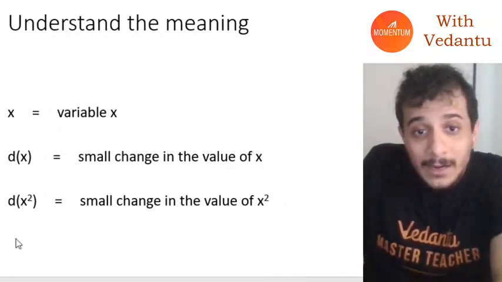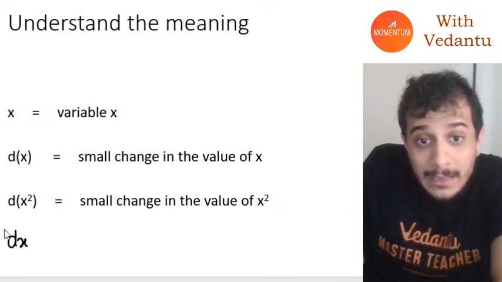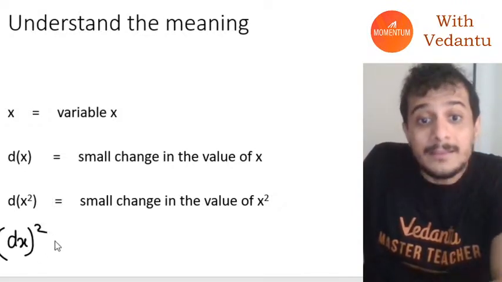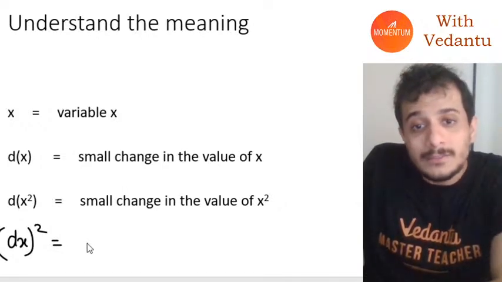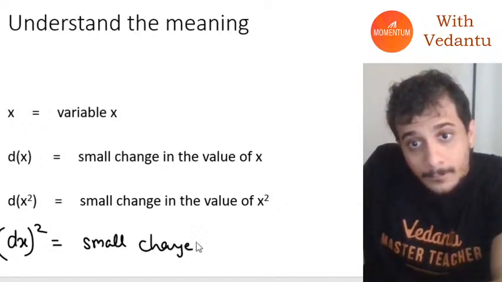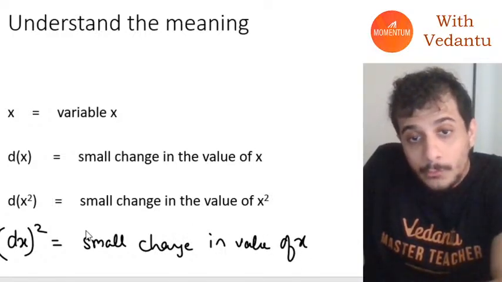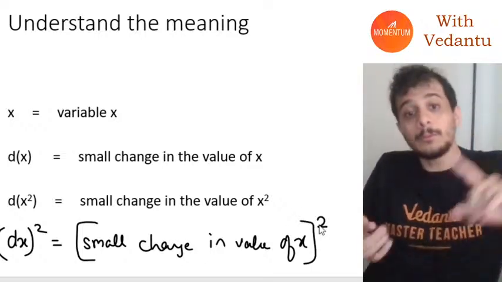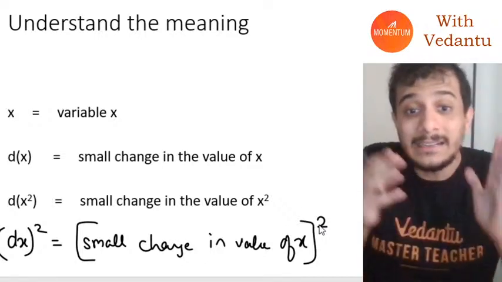Also at the same time, understand the difference: dx the whole square is the small change in the value of x, the whole squared. You have to understand the difference between d of x square and dx square.